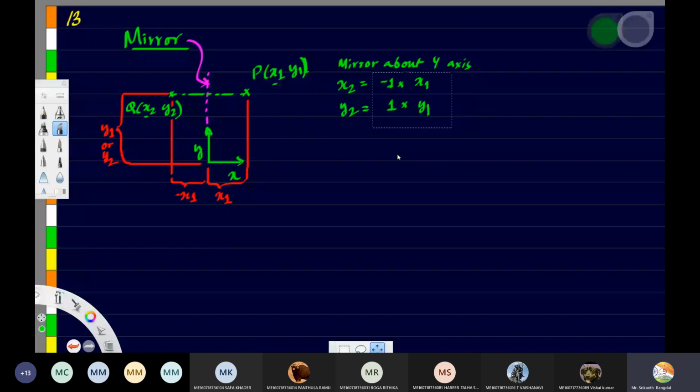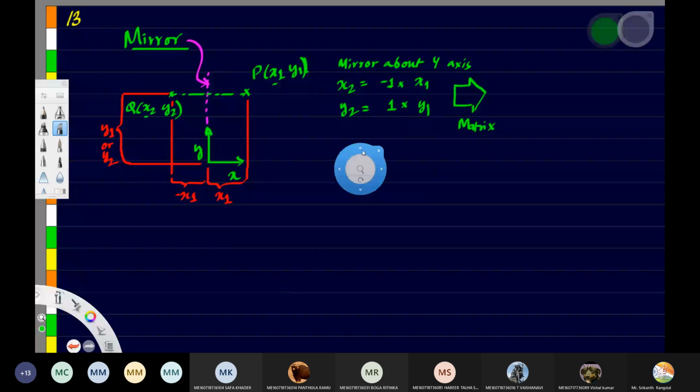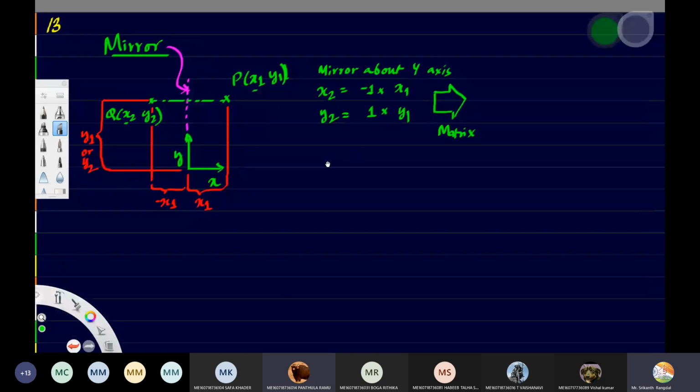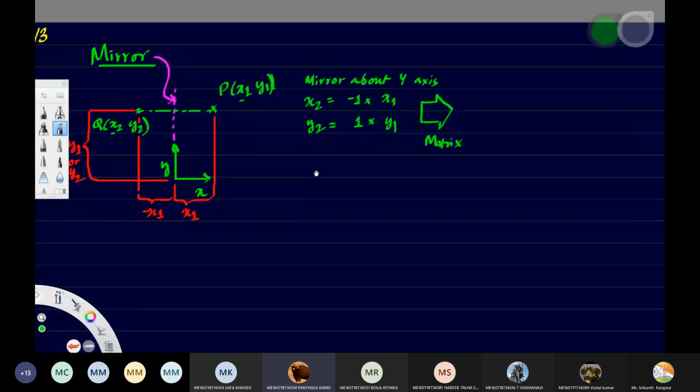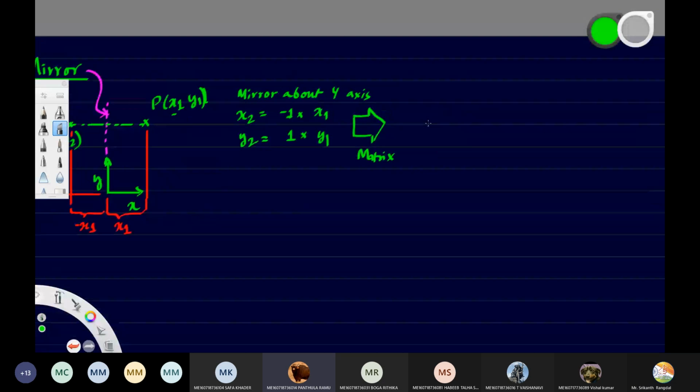So how to write this now again in matrix format? Come on, tell me. How to write this in matrix format? x2 y2 is equal to minus 1 0 0 1 and x1 y1.